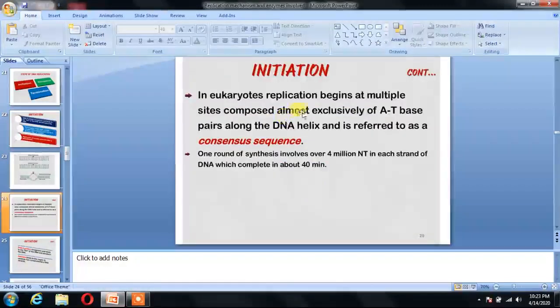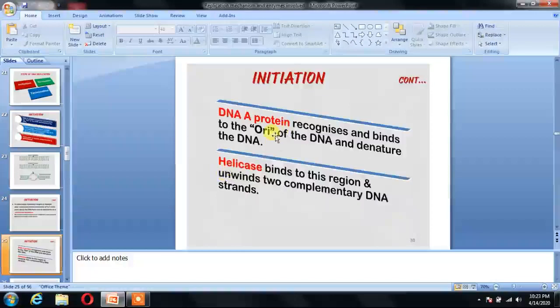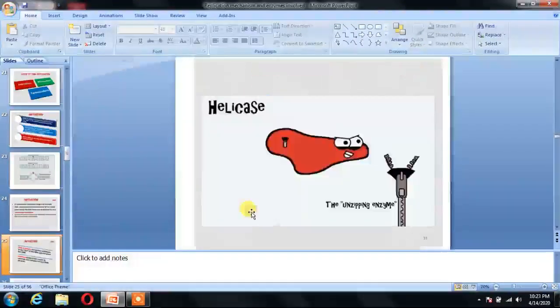In eukaryotic replication, it begins at multiple sites composed almost exclusively of AT base pairs along the DNA sequence, which is called a consensus sequence, or conserved sequence. DnaA protein recognizes and binds to the ori of DNA and denatures the DNA, and helicase binds to this region and unwinds the two complementary DNA strands.